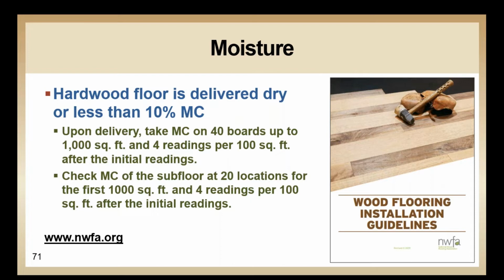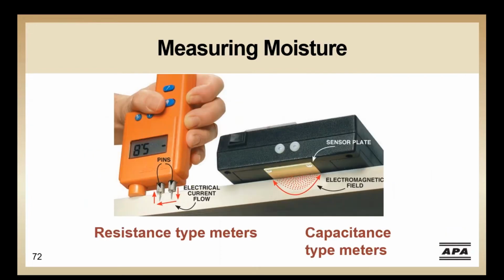nwfa.org. They recommend that upon delivery of the hardwood, you take moisture readings on 4 boards per 100 square feet, and moisture readings on the subfloor at 20 locations for the first 1,000 square feet and 4 readings per 100 square feet after these initial readings. So we know what our targets are and how many readings we're taking. We've got all this good new knowledge, we're ready to go take some readings. So let's look at some of the tools that we're going to use.